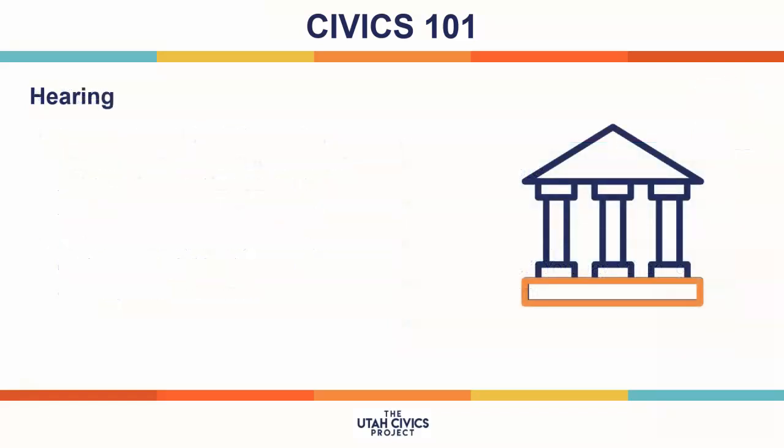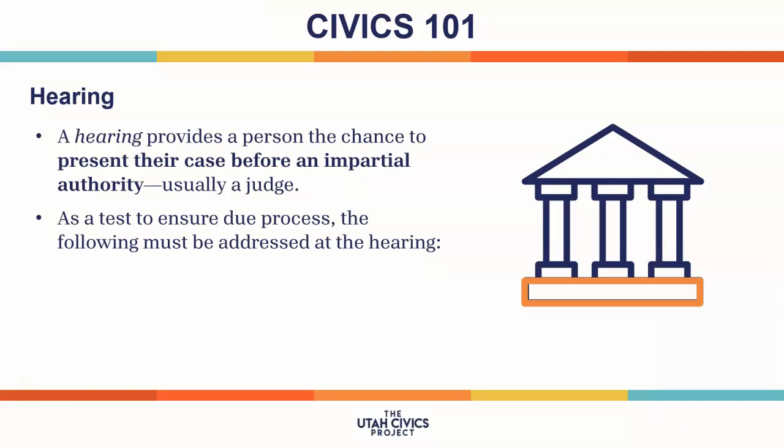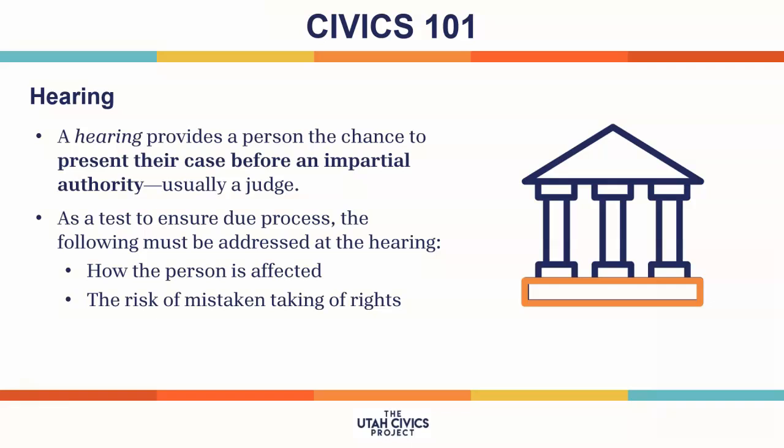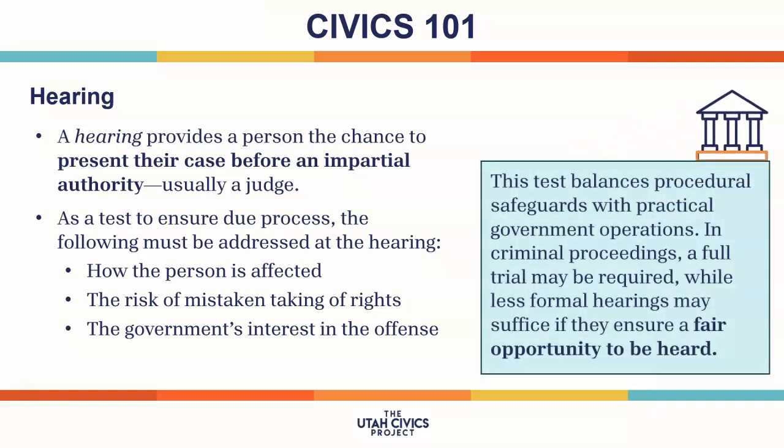Second, a hearing. A hearing provides a person the chance to present their case before an impartial authority, usually a judge. As a test to ensure due process, the following must be addressed at the hearing: how the person is affected, the risk of mistakenly taking the person's rights, and the government's interest in the offense. This test balances procedural safeguards with practical government operations. In criminal proceedings, a full trial may be required, while less formal hearings may suffice if they ensure that there is a fair opportunity to be heard.